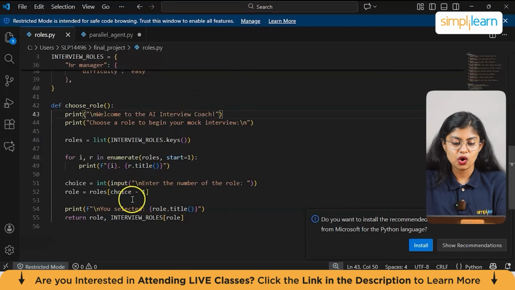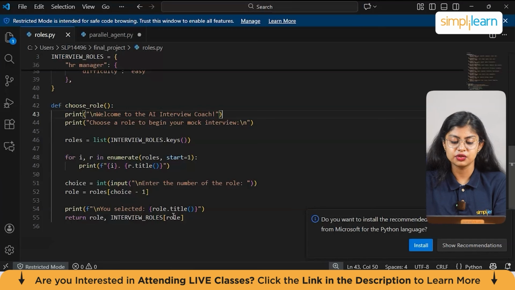And then we have choice = int(input("Enter a number of roles")). So if you enter any number from 1 to 9, it fetches questions based on the specific domain that you have chosen. And then we have role = roles[choice - 1]. This maps the number to the correct role in the list. And then we have print, user selected, so it displays the selected role to the user. Whichever role you have selected, it will print back again.